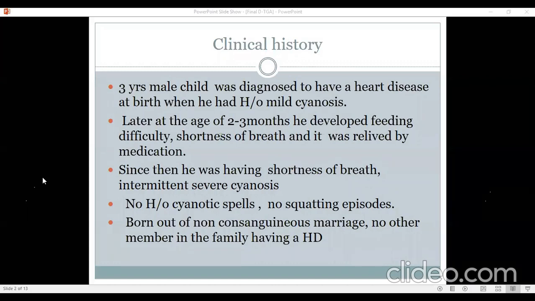Suppose we think this is a transposition. So do all patients present with mild cyanosis, severe cyanosis? How is the presentation in case of transposition? Please.